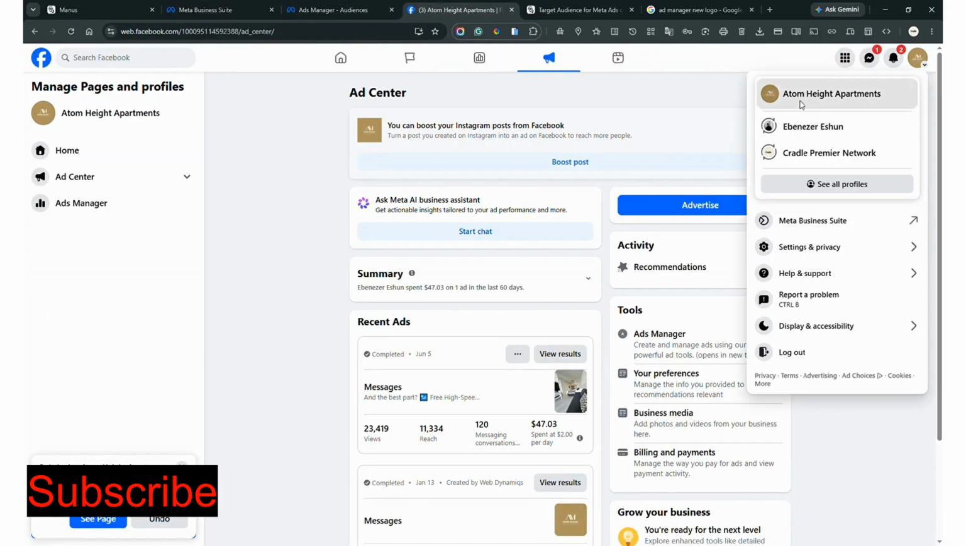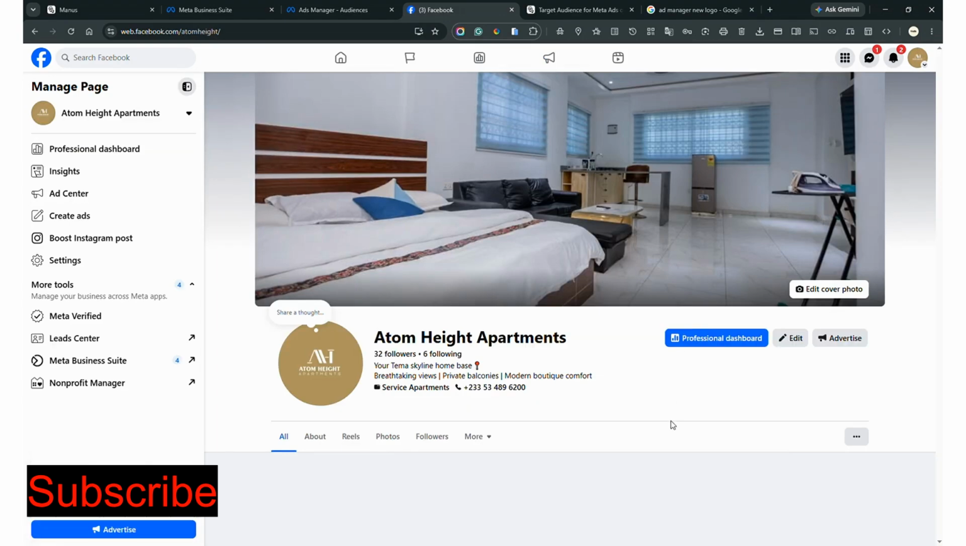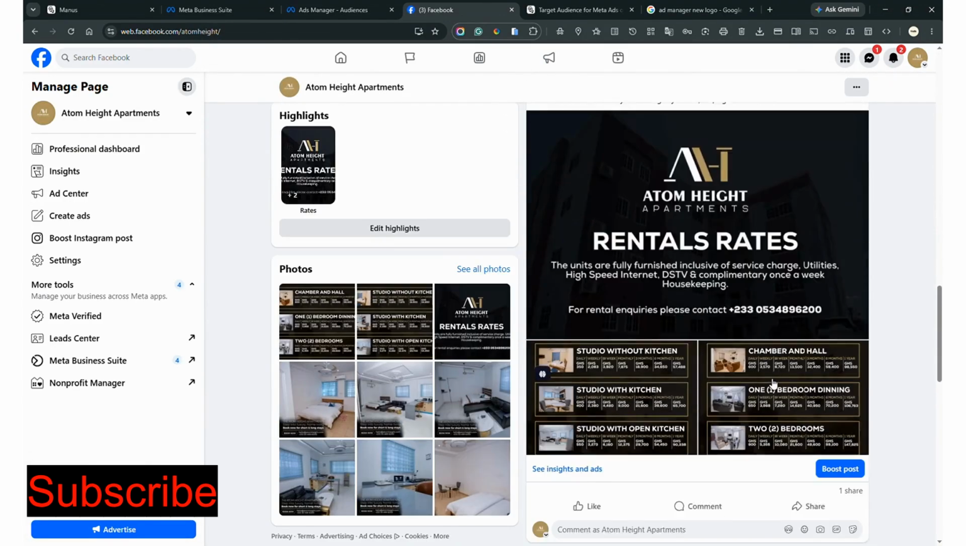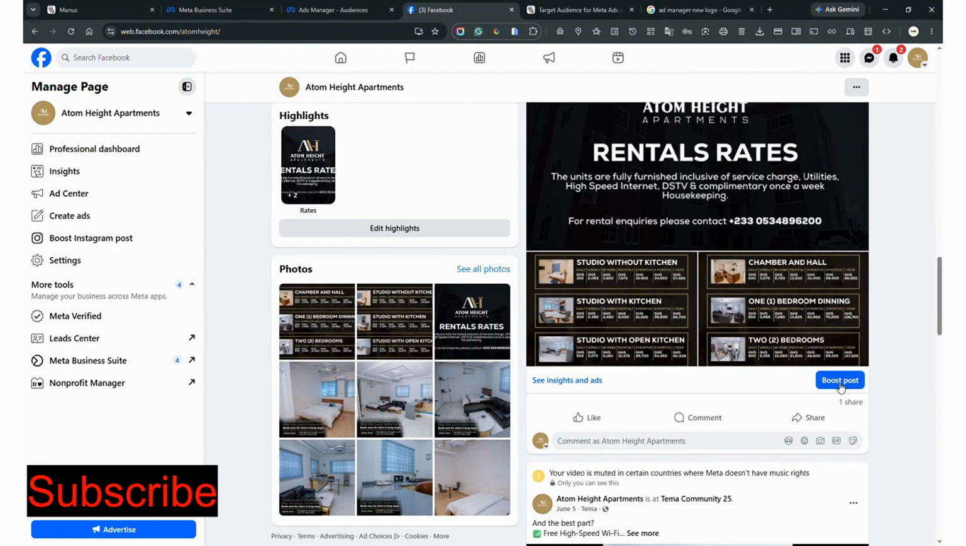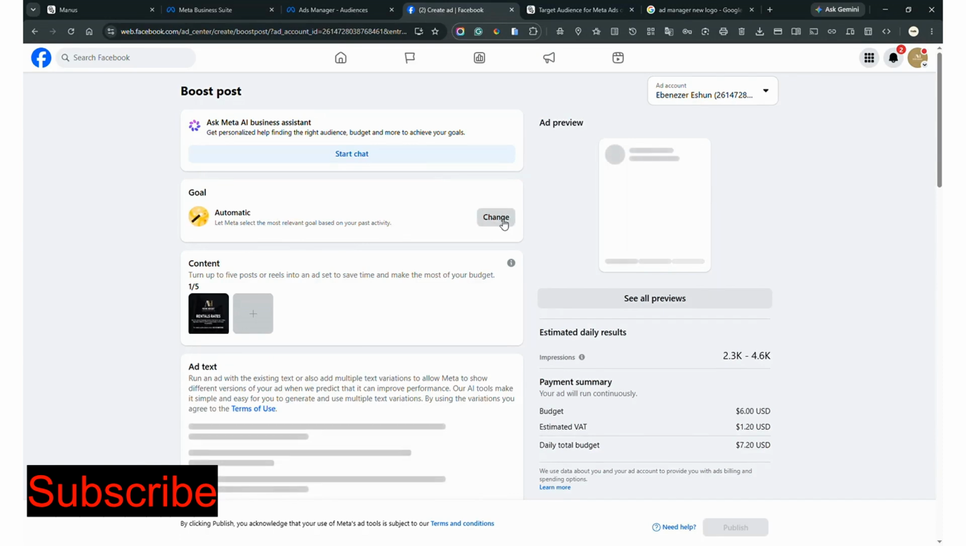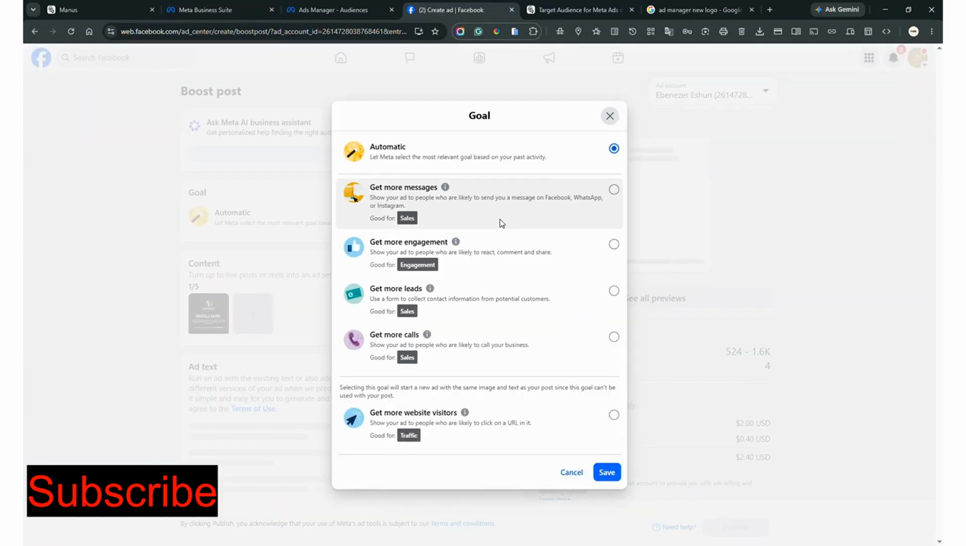So let's go to the main page again, and over here I'm going to click on any of the posts. I'm going to click on, let's say, this boost post, and you can see it's still on automatic. So we have to decide the kind of goal we want. What do we need? We are going to select get more messages. Now you see, because WhatsApp is integrated, we see get more messages here. We also have get more leads.